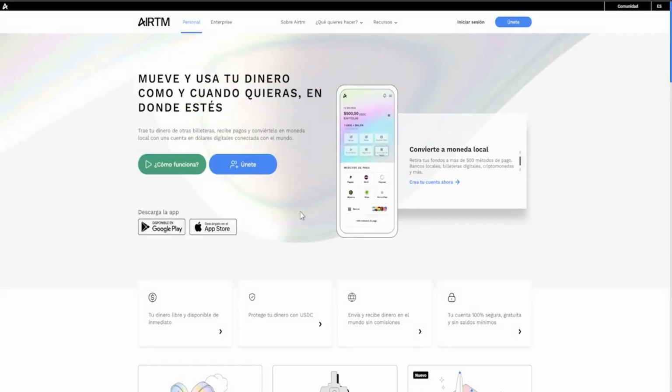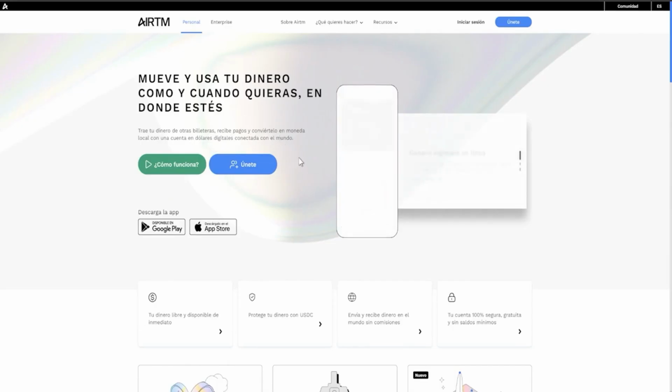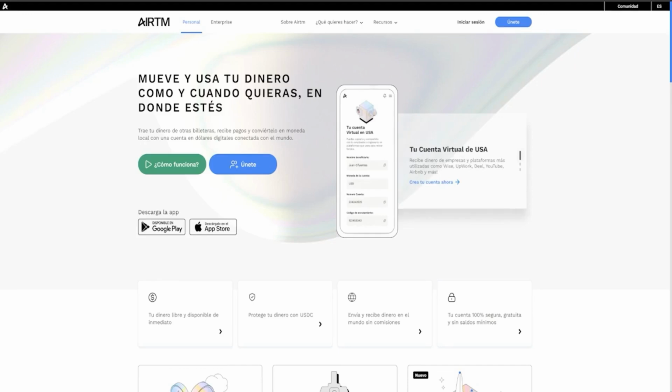Next, we move on to the third option most of you are familiar with, and that's the Earn account. I included this one because they recently launched their dollar account, which makes it easy to receive money. As you can see here, your virtual USA account. If you want more detail about this, just let me know in the comments.